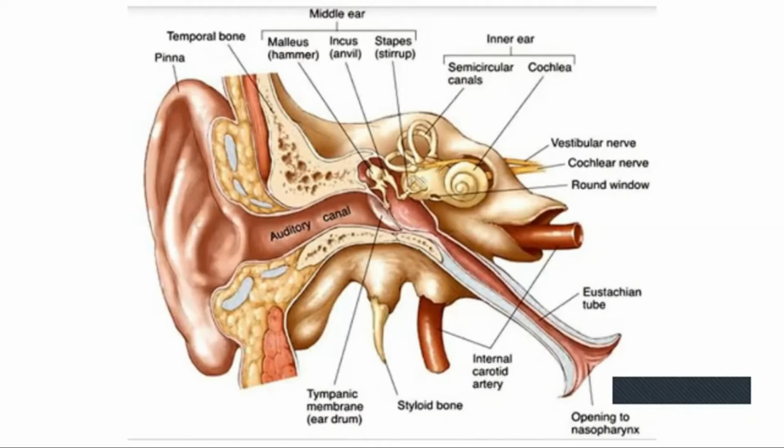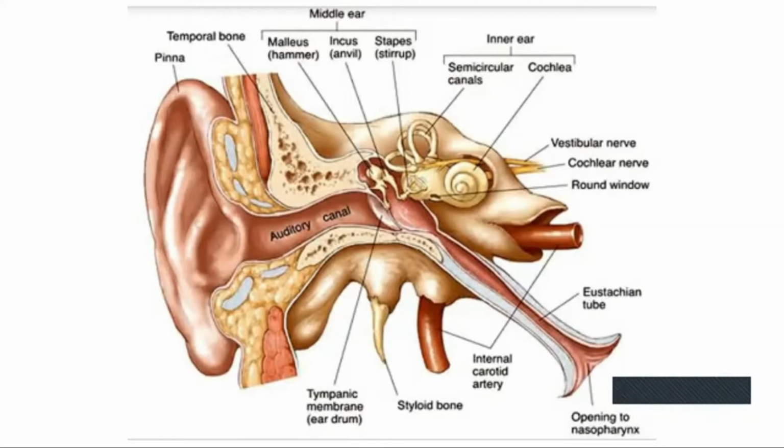Pinna and auditory canal. The pinna collects the sound waves, and these sound waves pass through the auditory canal and reach the eardrum, or tympanum. When the sound waves reach it, the tympanum vibrates, and that vibration is transmitted to the ear ossicles, that is malleus, incus, stapes. When these ear ossicles vibrate, that vibration is transmitted to the internal ear through the oval window.